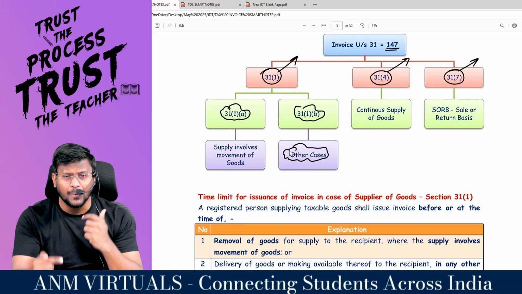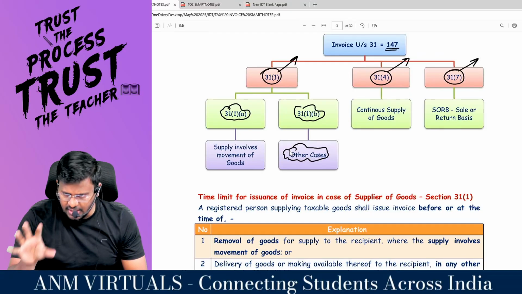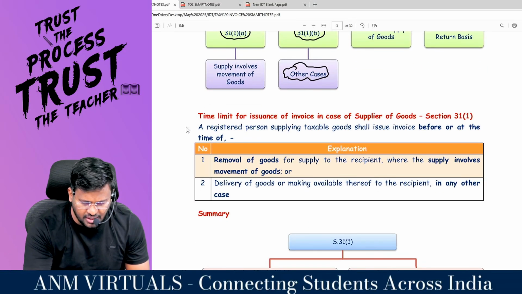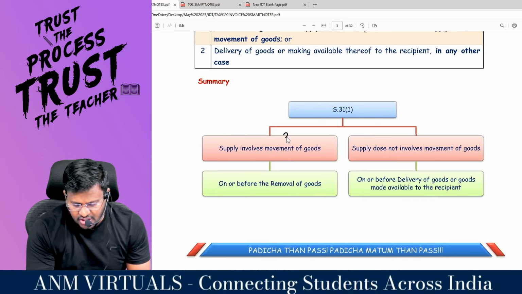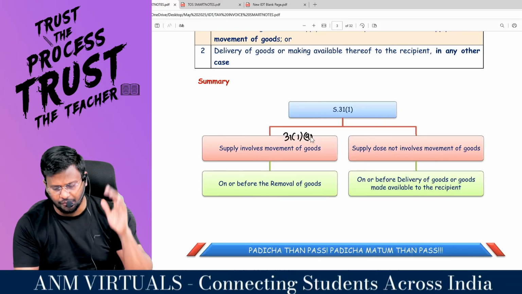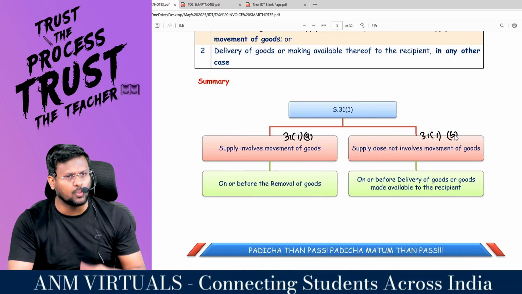In 31 subsection 1, you have 2 bifurcations: 31 subsection 1 clause A and 31 subsection 1 clause B. We are moving into 31 subsection 1. It has been classified into 2 categories. Clause A talks about supply involving movement of goods, and clause B, supply that does not involve movement of goods.